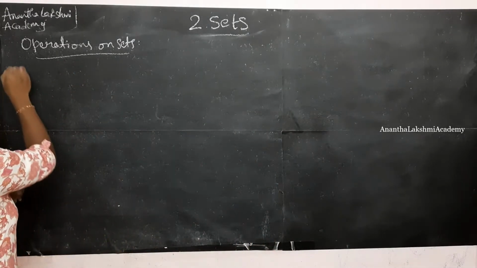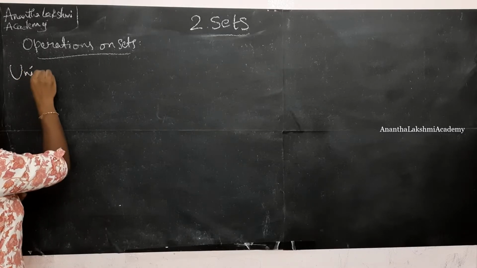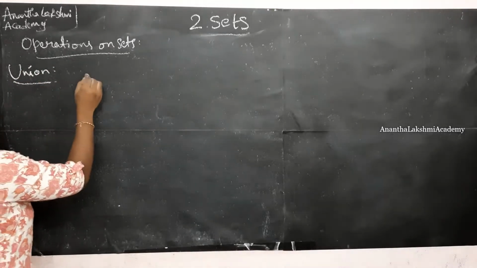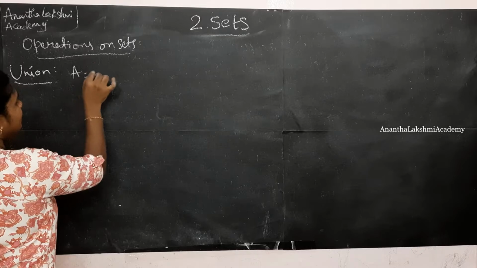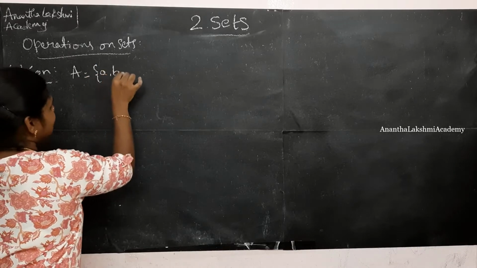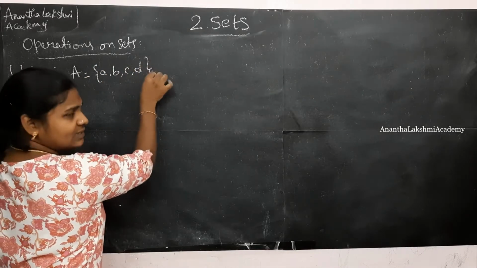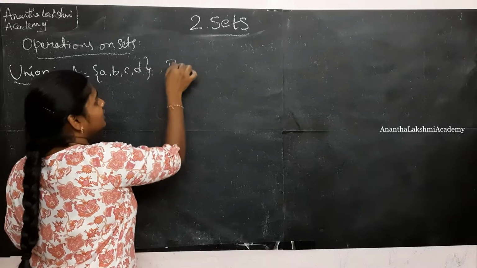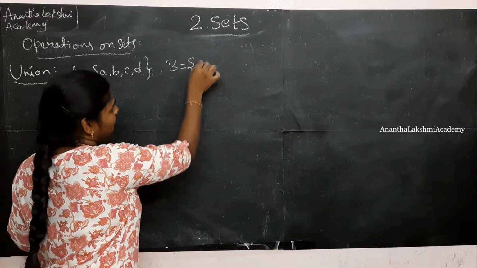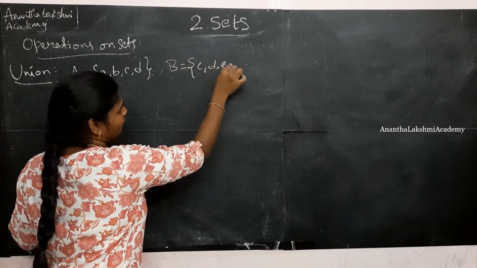First thing is the union operator. Union operation. Let us consider a set A with A, B, C, D and a set B with B, C, D, E, F. For all the examples, this is what I am going to consider for all the operations.